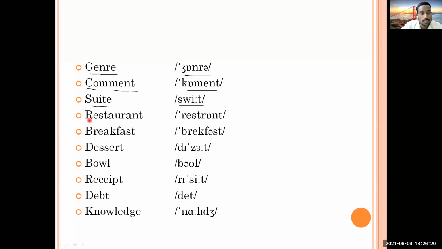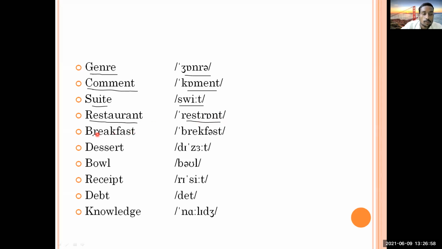Then the next word is here. What is this? Restaurant. Yes, you have to call it restaurant. You should not call it with a wrong vowel sound. Okay, this is restaurant. You people have to understand the difference in the vowel sounds. So this is the A sound. Restaurant.